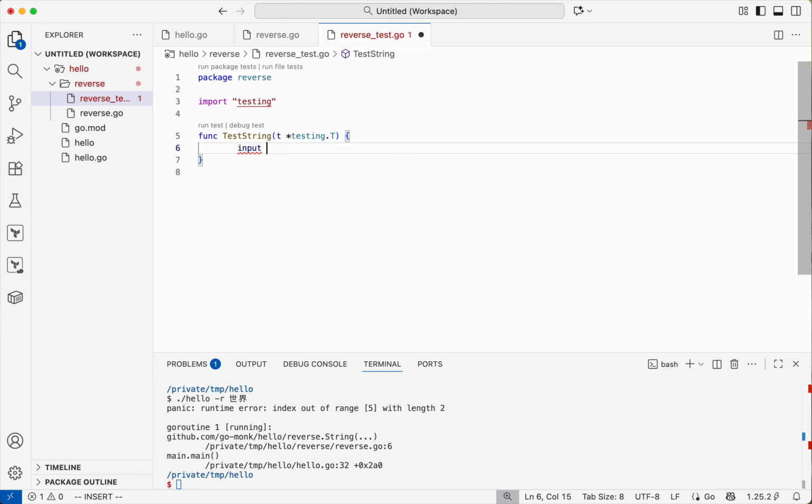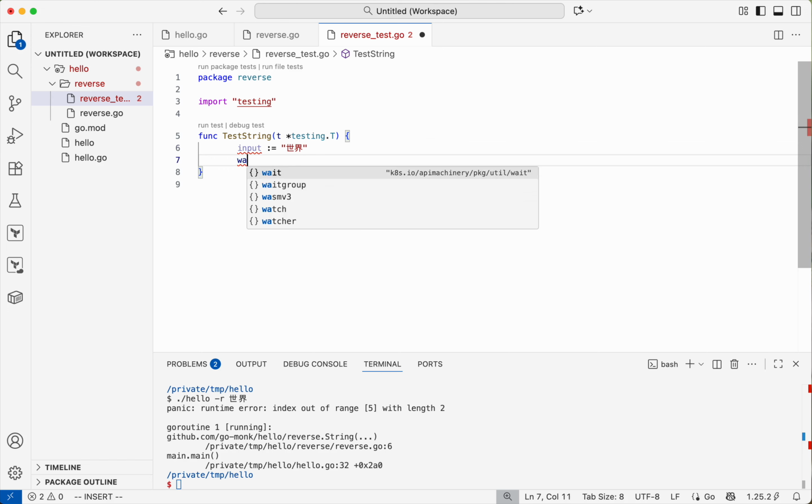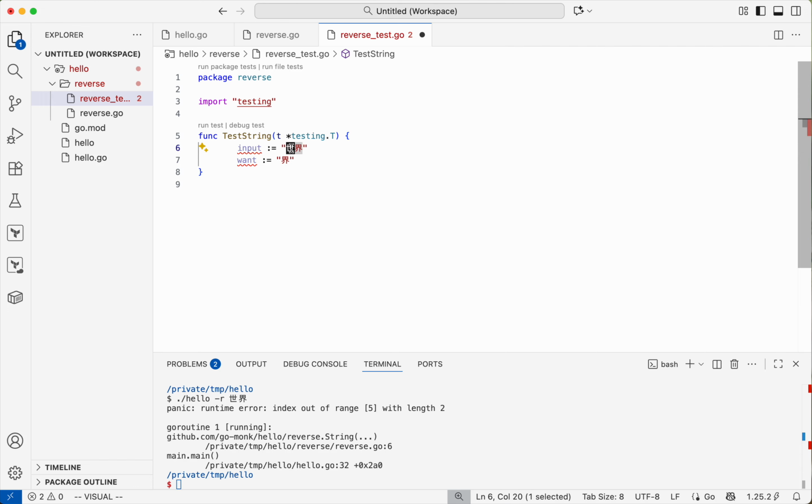So the input was this. What we expect or what we want would be probably these two characters swapped, or reversed, sorry. Like this.